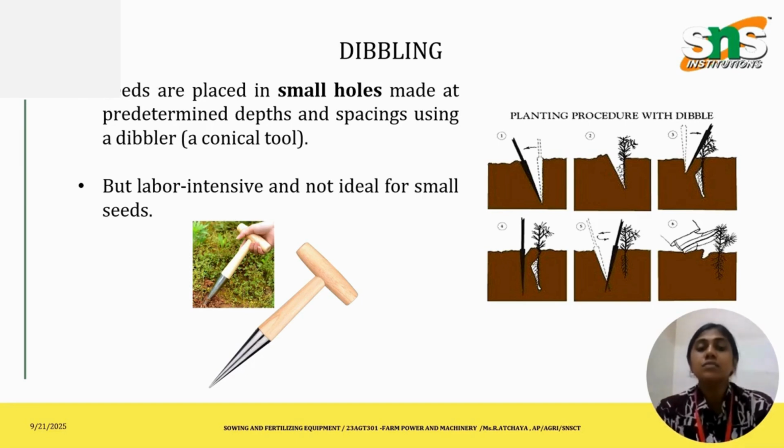So this method also has pros and a few cons. The pros are the exact depth of sowing, lower seed rate, and it is good for hilly areas. The cons are that it is slow, as we have to dibble each and every spacing and then sow, and it requires very high labor. It is best for large seeds, rain-fed areas and sloping land.